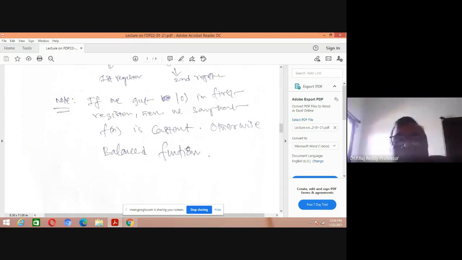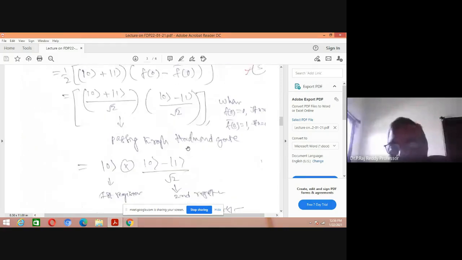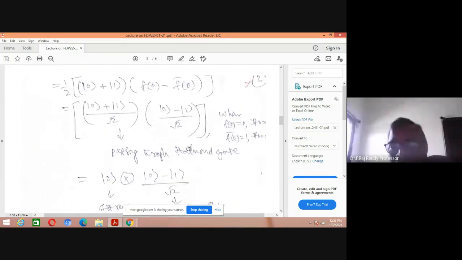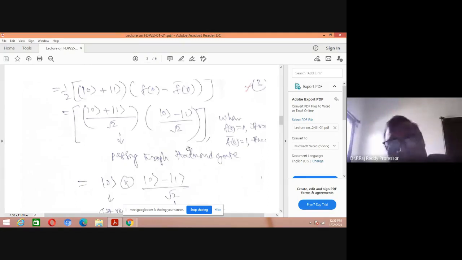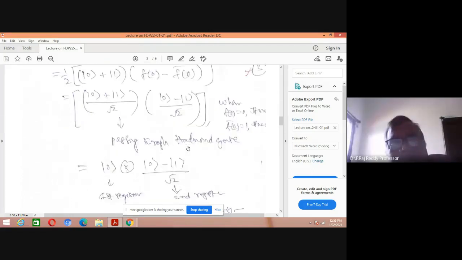Is it clear? So now, quantum computing is not only a single qubit. It is multiple bits. It is n qubits that are there in the space. Then vectors. Now what happens here? A vector space comes out.